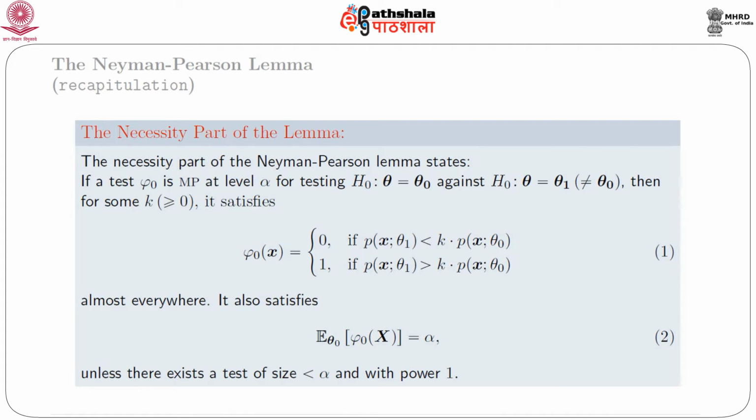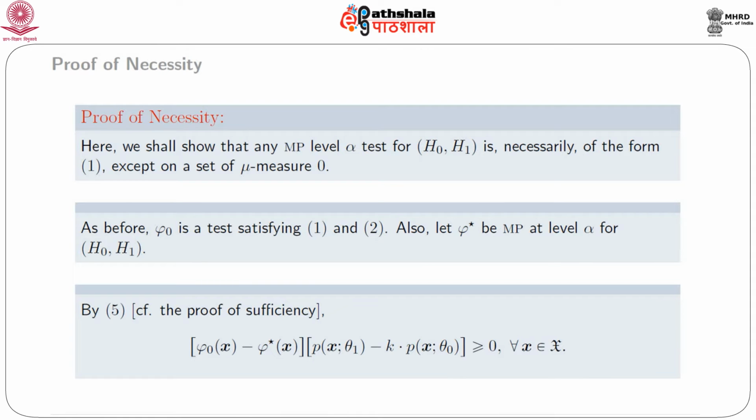It also satisfies E theta naught of phi naught(x) is equal to alpha, unless there exists a test of size less than alpha with power 1. We call these equations 1 and 2. Here we shall show that any most powerful level alpha test for testing H0 against H1 is necessarily of the form 1 except on a set on which the mu measure is 0.